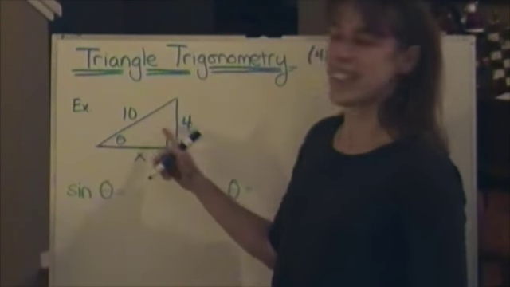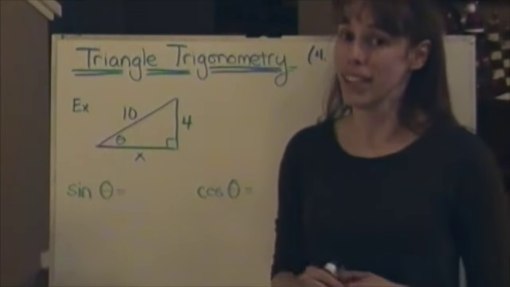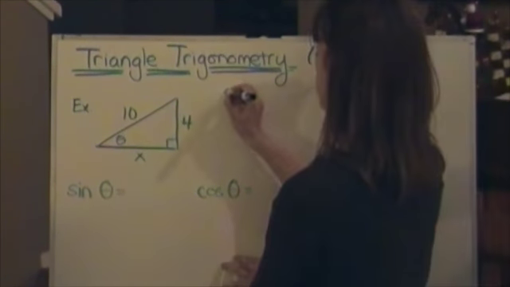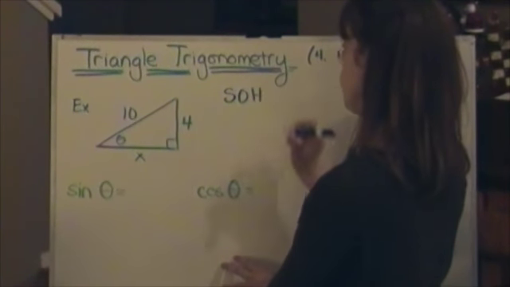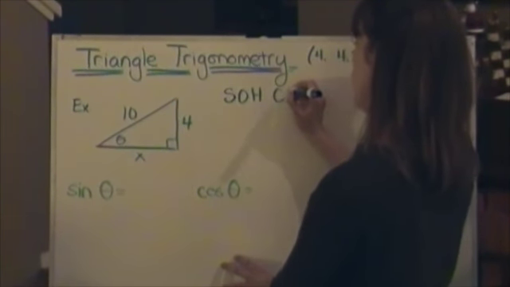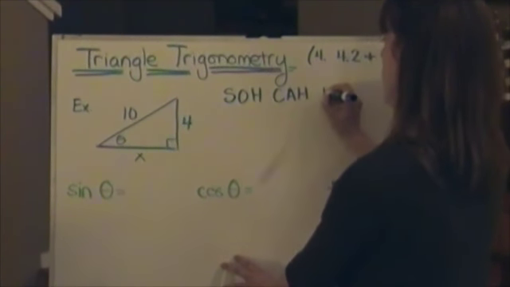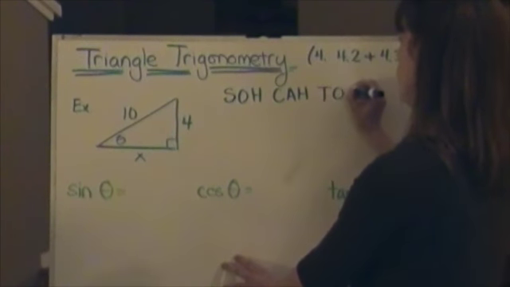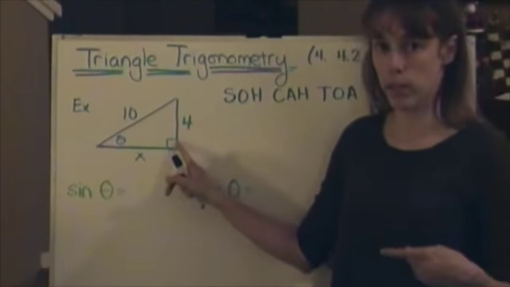Alright, so let's look at this triangle. You all learned SOHCAHTOA, right? Long ago and far away. Sine equals opposite over hypotenuse. Cosine equals adjacent over hypotenuse. Tangent equals opposite over adjacent. And this only works for right triangles.